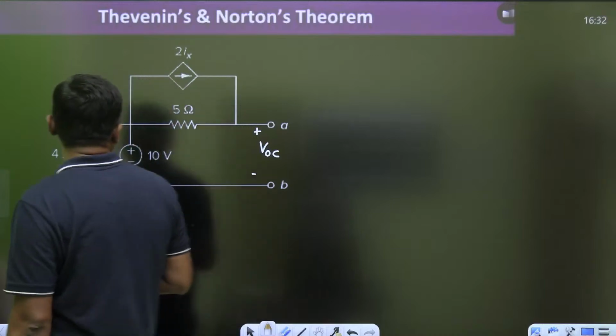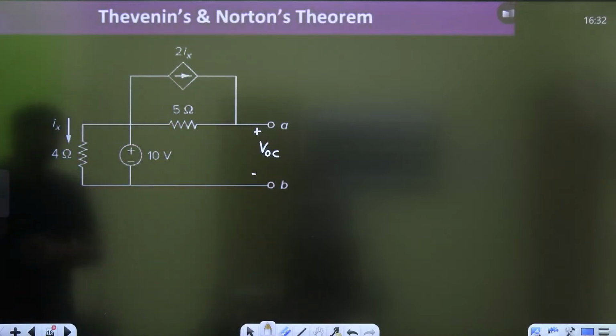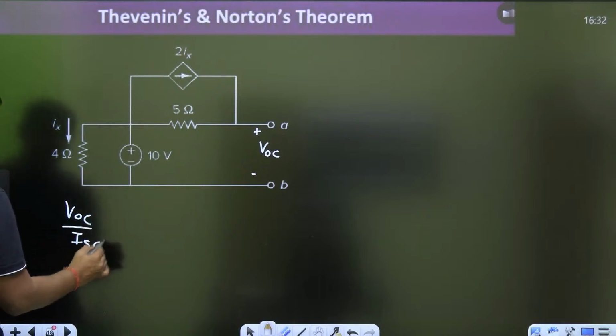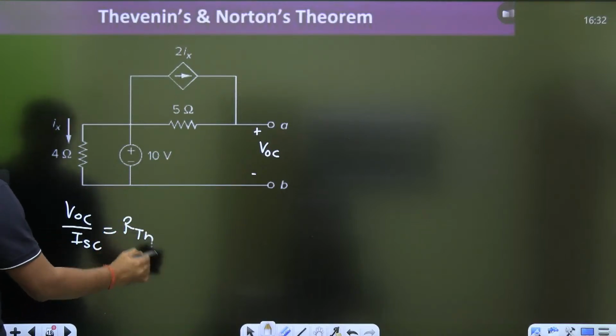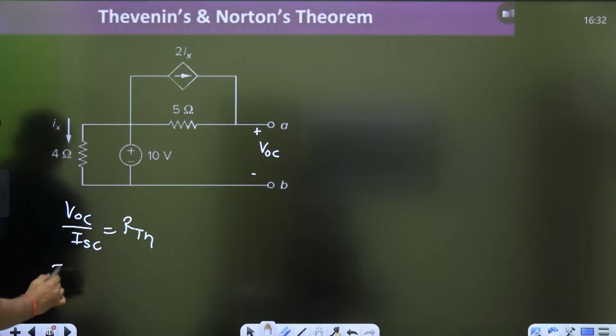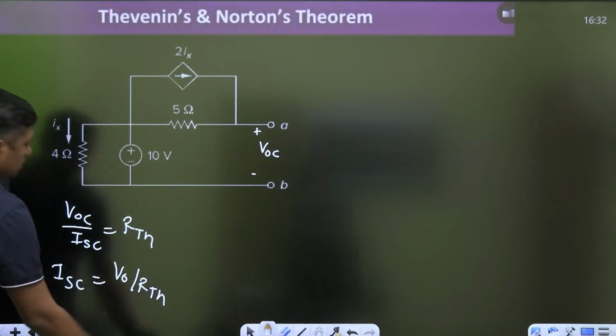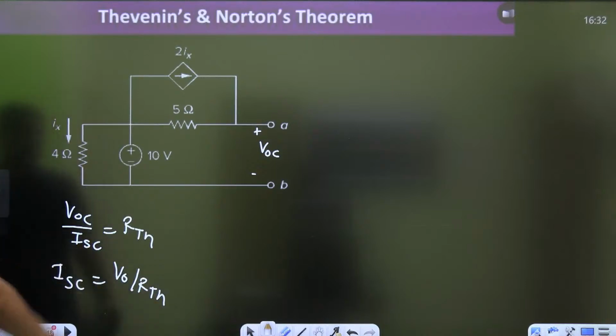What is the VOC at this point? Open circuit voltage. क्योंकि VOC अपॉन ISC क्या होता है? RTH. VOC अपॉन ISC RTH, और you can say ISC is equal to VOC upon RTH. तो open circuit voltage मतलब this is the Thevenin's voltage.